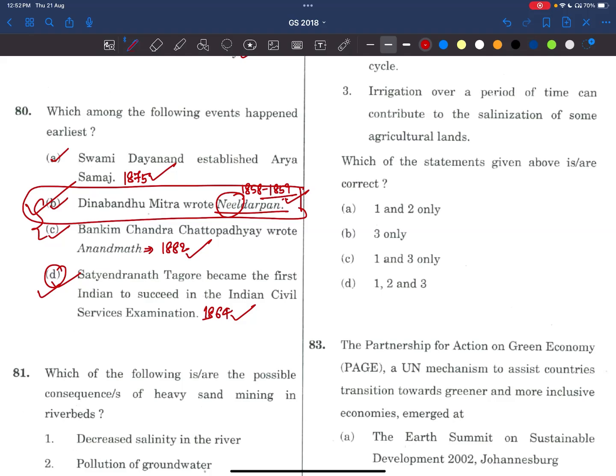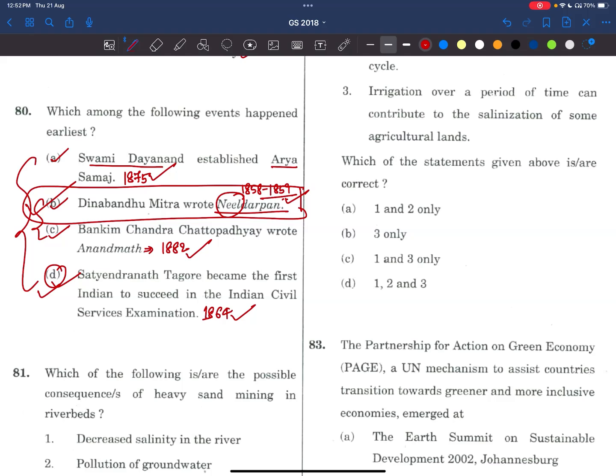If he is asking about the social reformation movements, we will be reading them in one chronological order, so we can remember. But he is asking across the dimensions, so even this way we have to remember the years, friends. Chronology, right? Now we have to read about Swami Dayananda Saraswati Ji and Arya Samaj. Since he is giving Arya Samaj here, we also need to know all the other social religious reform movements in Hinduism.